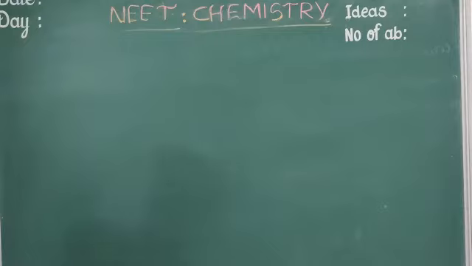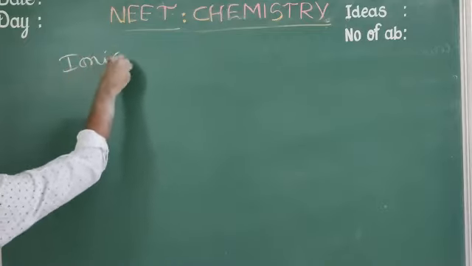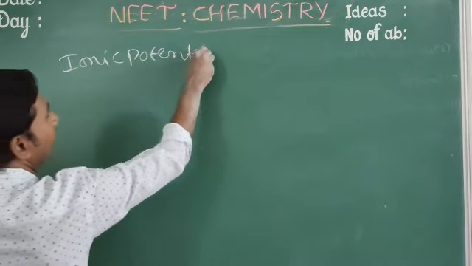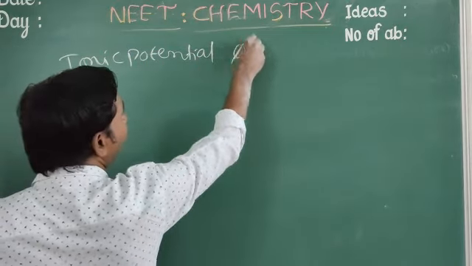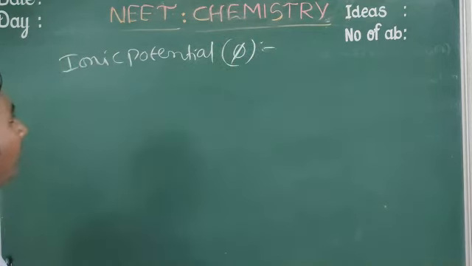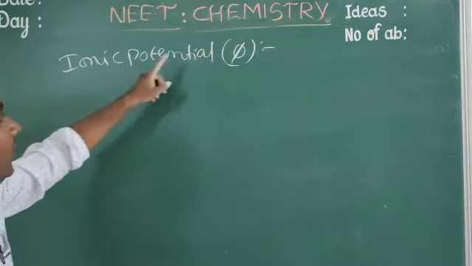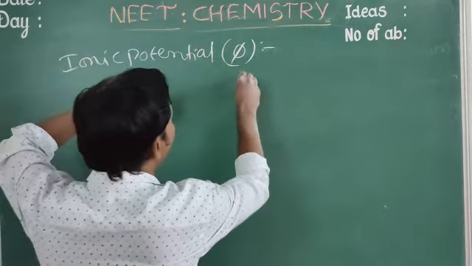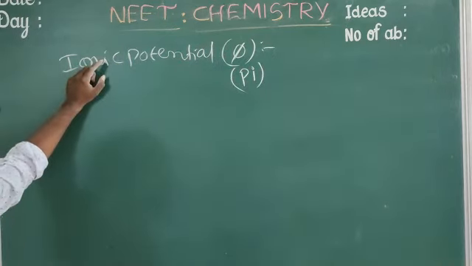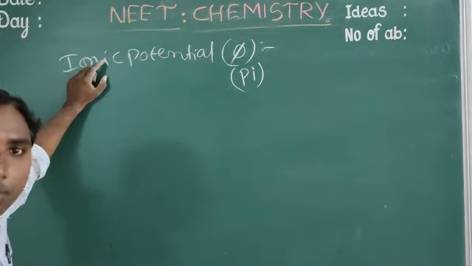Right. Next, a small one: ionic potential, represented by pi. This also explains polarization or covalent nature. Ionic potential also indicates the covalent nature in ionic compounds.